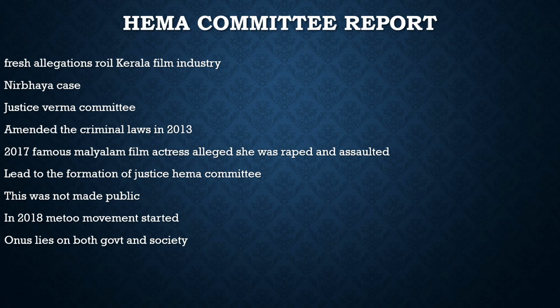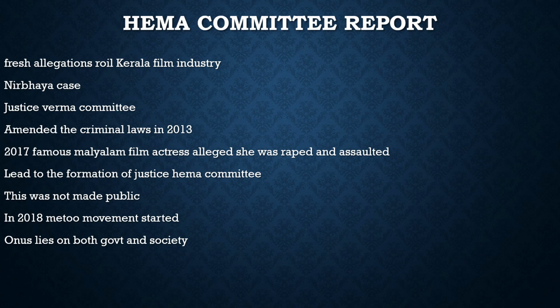The committee gave its report, but it was not published for some time. Because of the orders from the Kerala High Court, it was finally published, and it showed various concerns in the Kerala film industry. It shows that there are various women who were allegedly assaulted by co-actors and by people with power.